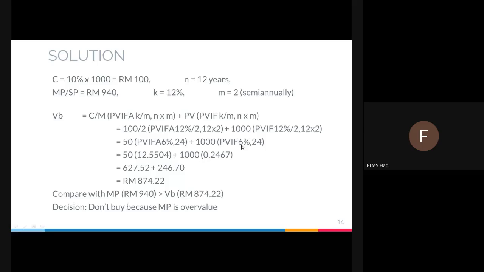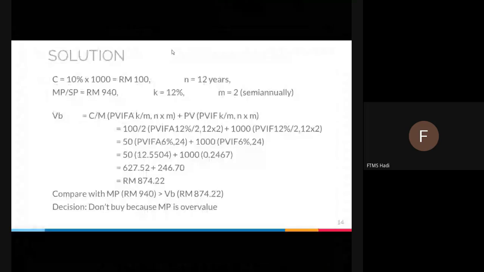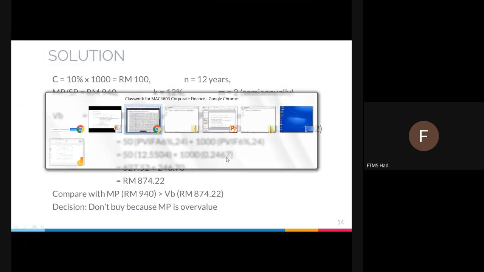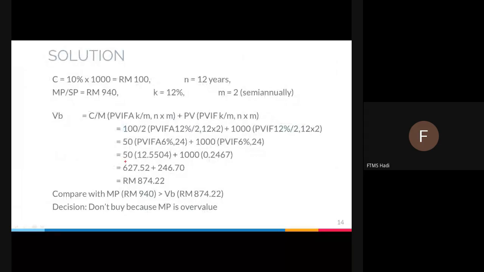And for PVIF 6% 24, you got here 0.2470. So you operate this mathematical function: 50 multiplied by 12.5504, you get this one. 1000 multiplied by 0.2470, you get this one. You add those two, you get 874.22. Still an acceptable answer because it is between 1 ringgit to 2000.